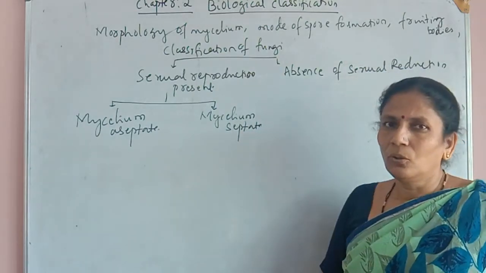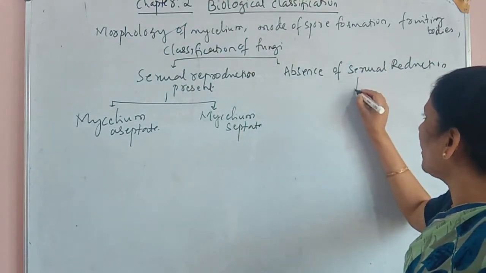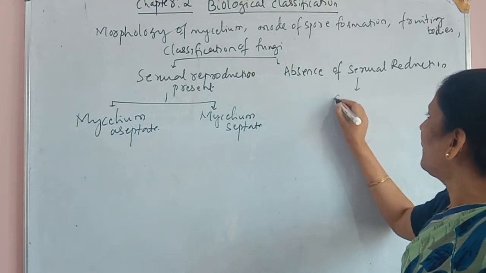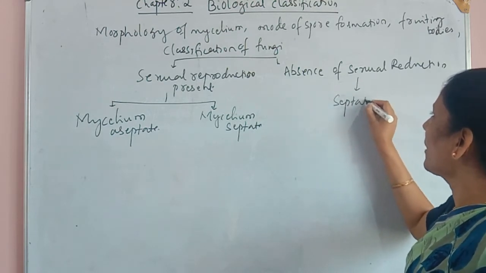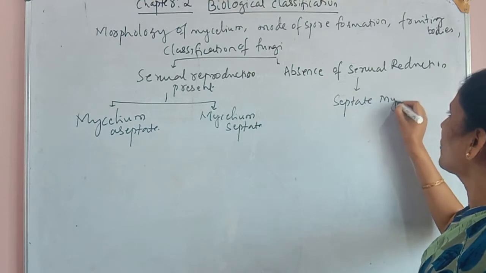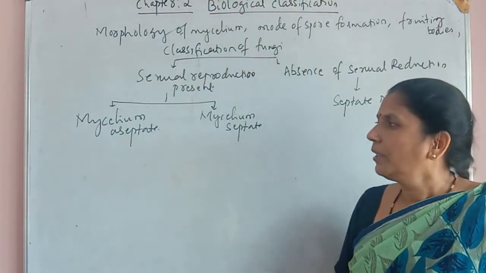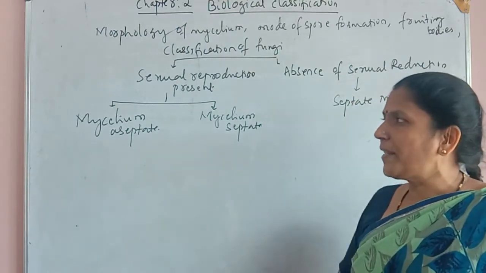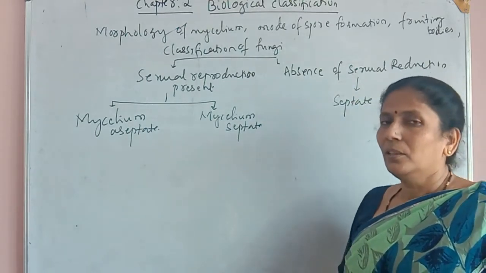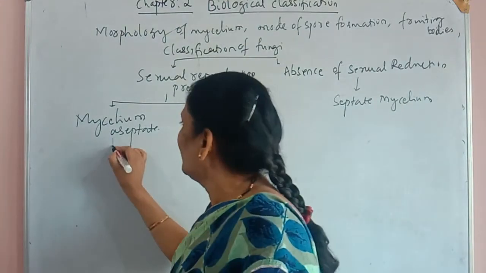But here, all the members of this group have septate mycelium. There is no such division in this group. In this group, the mycelium is septate.